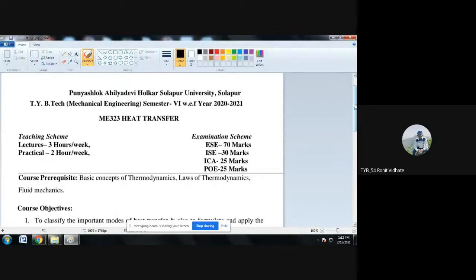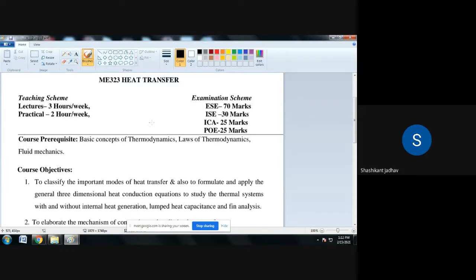Yes, sir. Okay. So this is the new syllabus for TYB Tech semester 6 from the academic year 2020-21. The subject name is heat transfer, code ME323. So what is the teaching scheme for this subject? It is lecture 3 hours per week and practicals 2 hours per week.